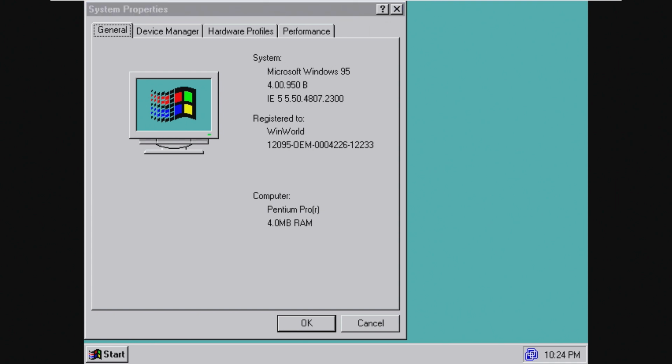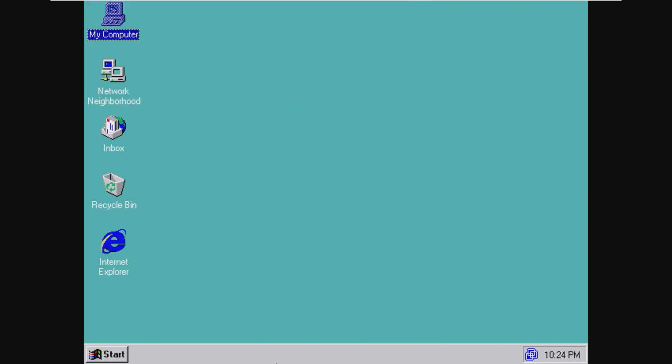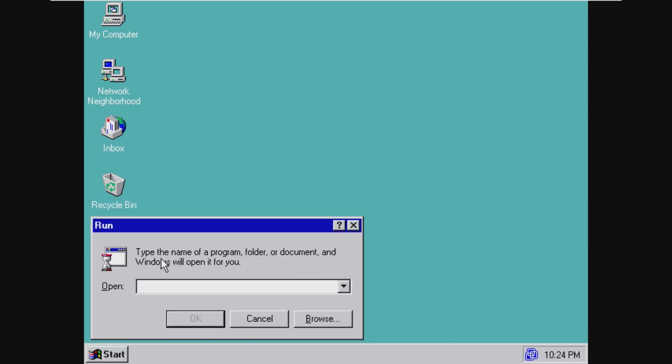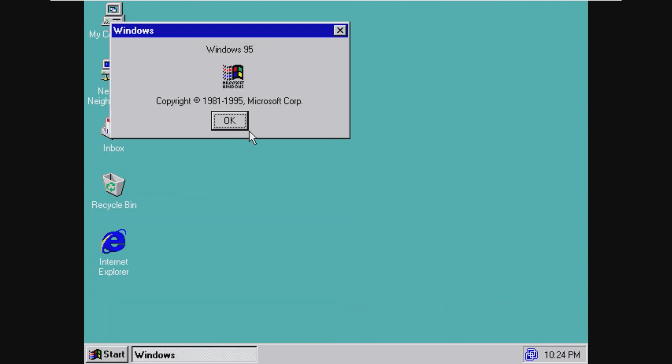That's crazy. Just imagine how little 4 megabytes is, especially compared to files that we use now. My computer has 32 gigabytes of RAM, and this has 4 megabytes and it's able to boot. That is insane.